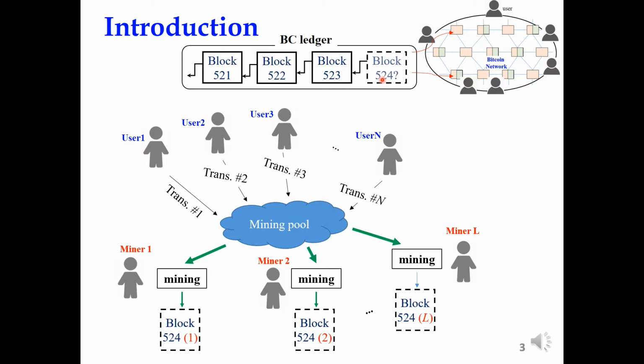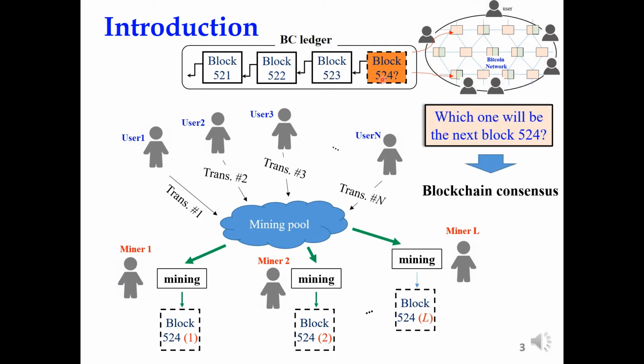The question is, which block will be the next block? Will be the block 524. Which one? The block generated by miner 1, miner 2, or miner L? Which one will be selected? So this is not an easy task. And to make this selection, we need to use the blockchain consensus to decide which block is correct, which block is generated that follows the rules, and so on. That block will be selected.